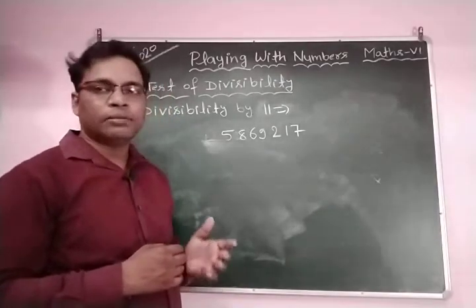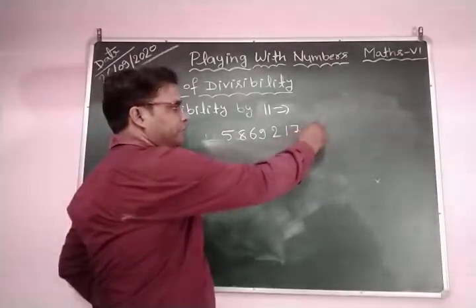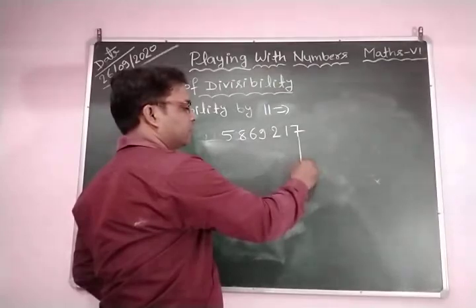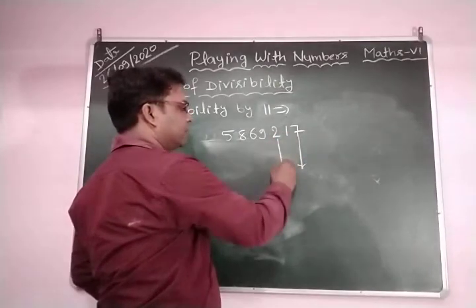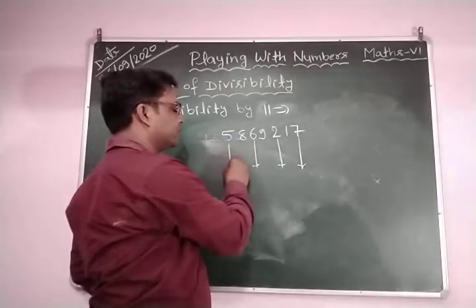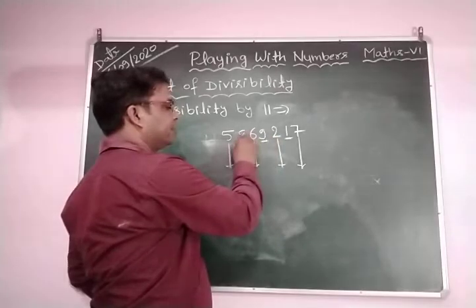How can we say? First we find the even place digits and odd place digits. We start from the right hand side. This is odd place digit. This is odd place. This is odd place digit. And this is even place digit. Even place digit.